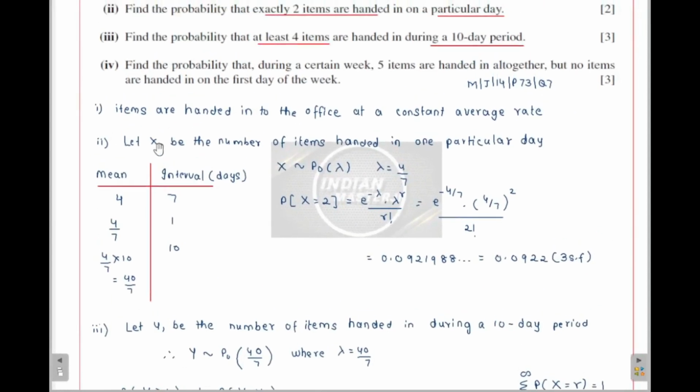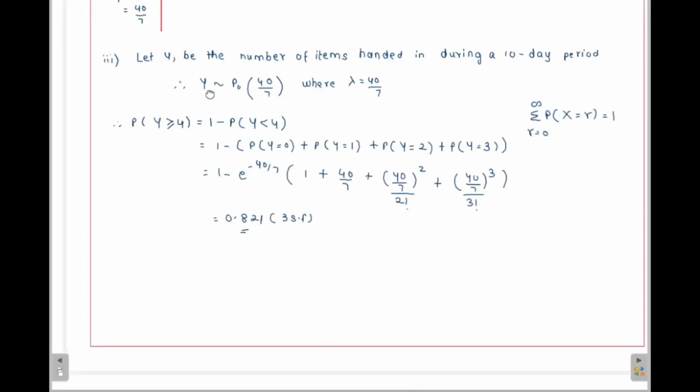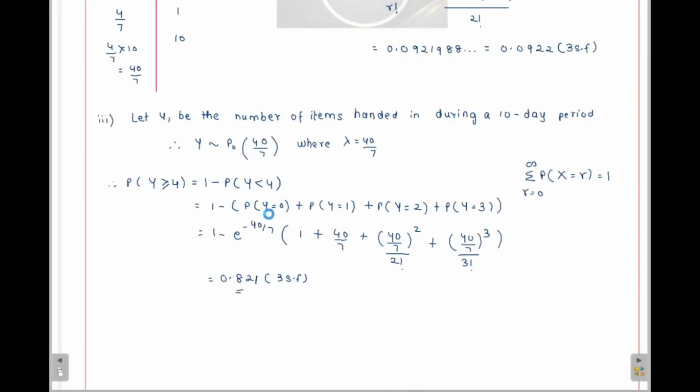Now let's go to part 4. They are saying find the probability that during a certain week 5 items are handed in all together, but no items are handed in on the first day of the week. So no items are handed in on the first day, but 5 items are handed in together. That means those 5 items will be handed in on the remaining 6 days of the week. Correct? So let's try to write down a variable for this. I don't have much space here, so I'll take another page.